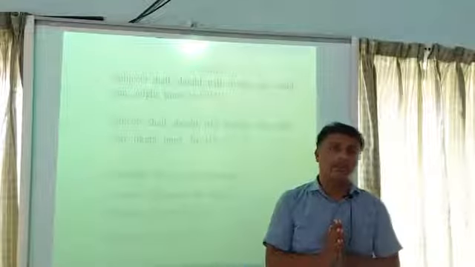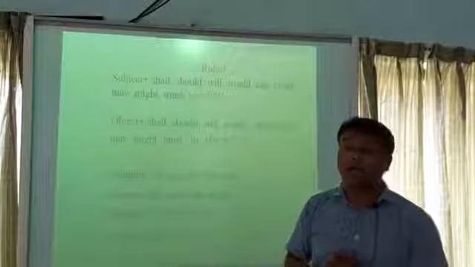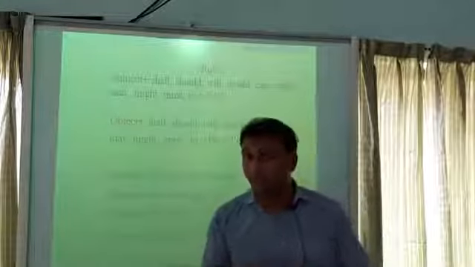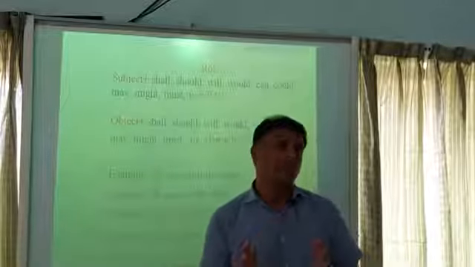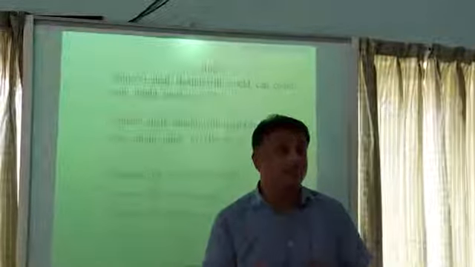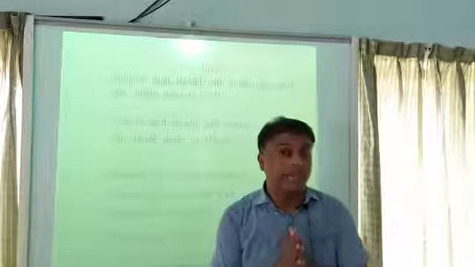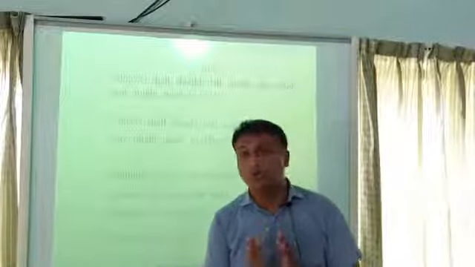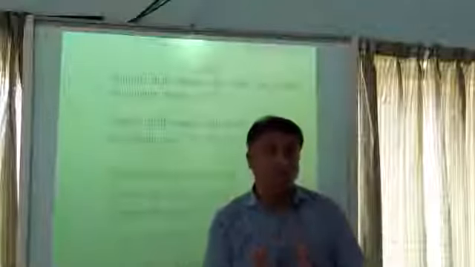I hope that you have understood rule 1. I am again repeating rule 1. Rule 1 is about modal auxiliaries. Which verbs are called modal auxiliaries? The modal auxiliaries verbs are shall, should, will, would, can, could, may, might, must, to.